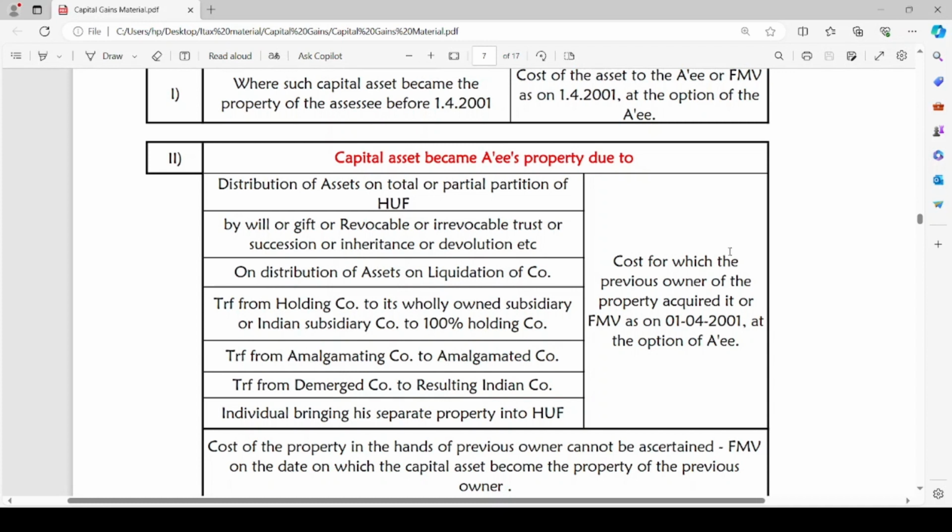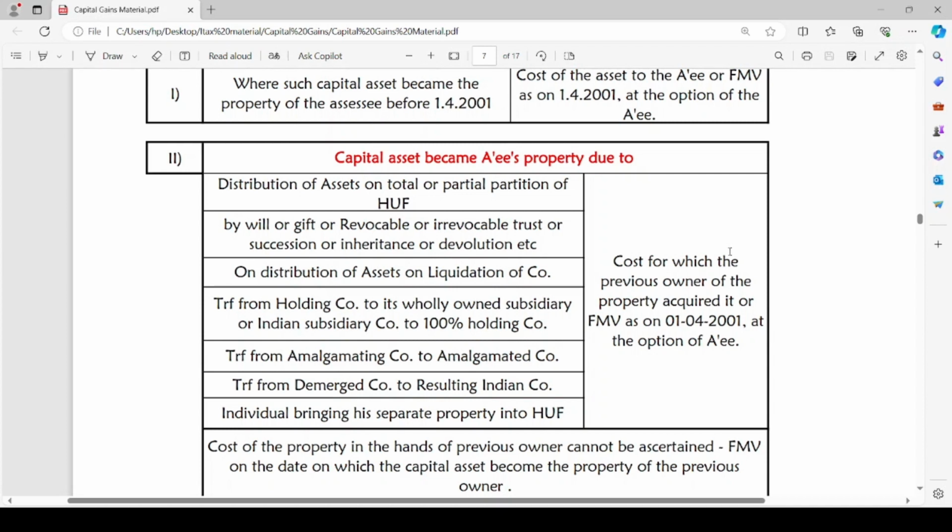Let us see. The cost for which the previous owner of the property acquired it, or FMV as on 1st April 2001, at the option of the assessee. In all the given cases, the asset is not purchased by the assessee by paying some amount. It has been acquired by him from some other person. In such a case, whatever the cost incurred by the previous owner will be considered as cost of acquisition, or the fair market value as on 1st April 2001 will be taken as cost of acquisition at the option of the assessee.